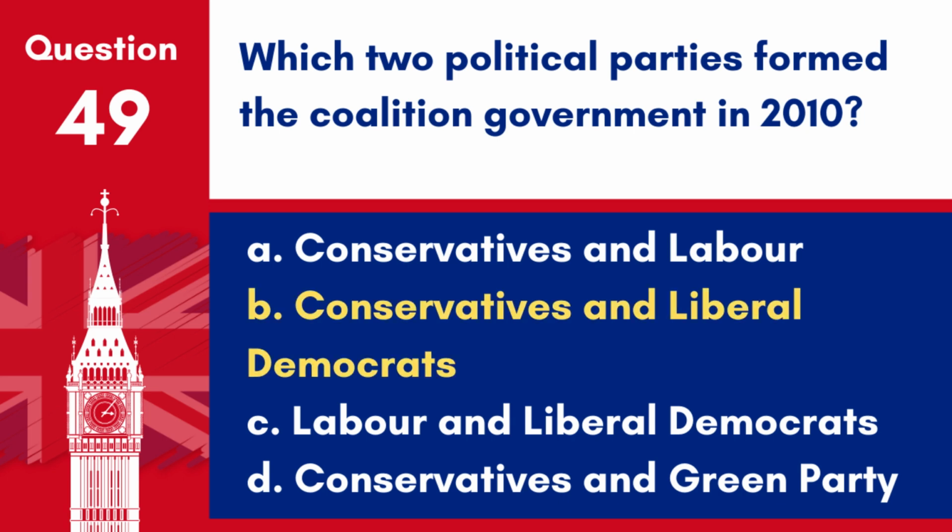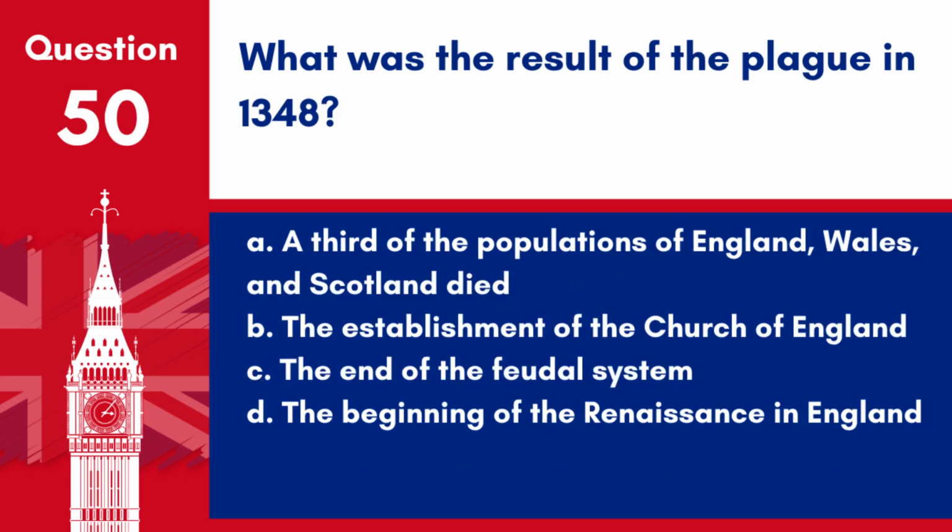Answer: B. Conservatives and Liberal Democrats. The coalition government formed in 2010 was between the Conservative Party and the Liberal Democrats, marking the first coalition government in the UK since the Second World War. Question 50. What was the result of the plague in 1348?